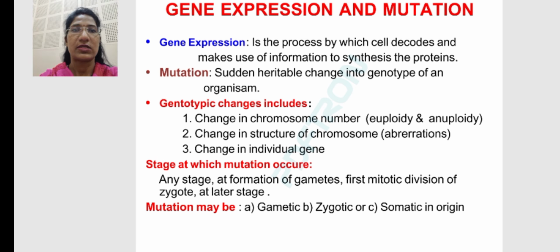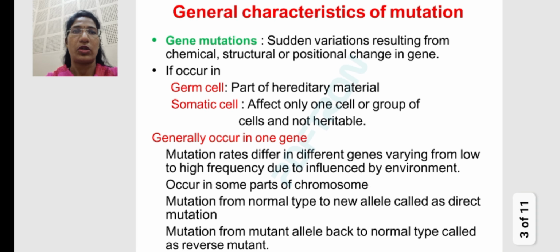There are different stages at which mutation occurs. So which are the different stages in which mutation can occur? Any stage. At formation of a gamete, at the first mitotic division of a zygote, and lastly at a later stage. In all these stages, mutation can occur. Mutation may be gametic, zygotic, or somatic in origin.